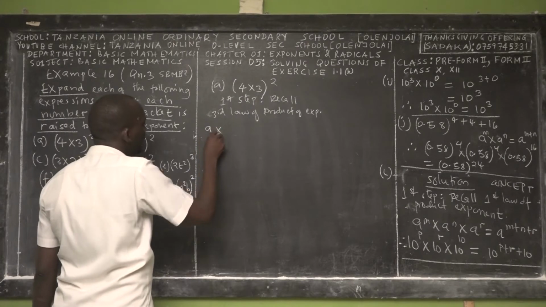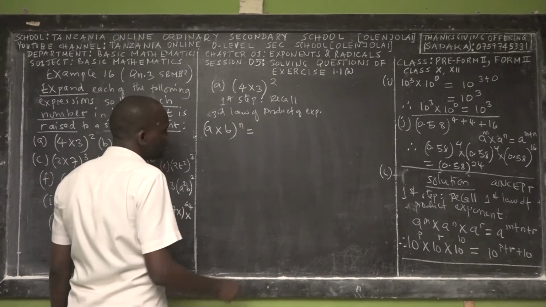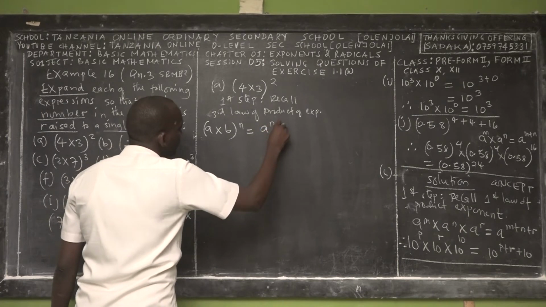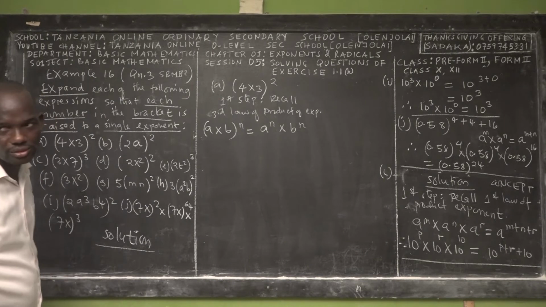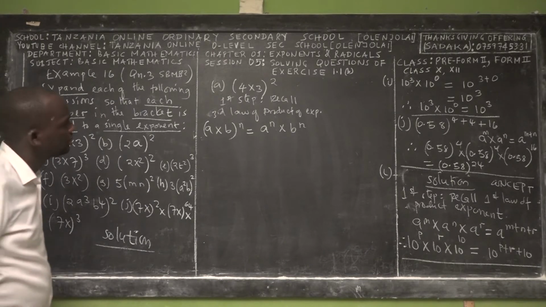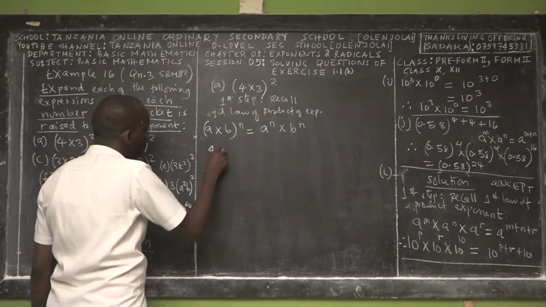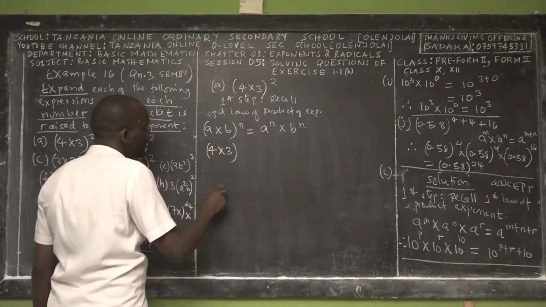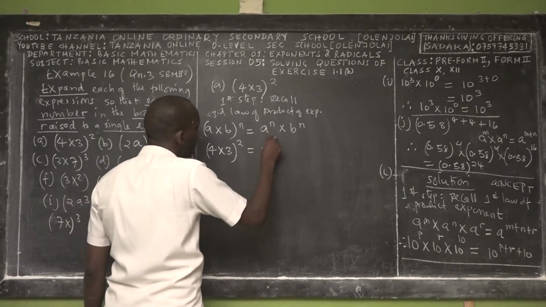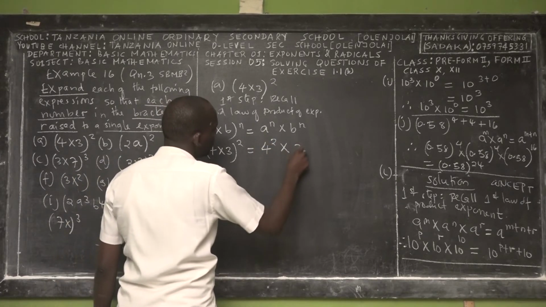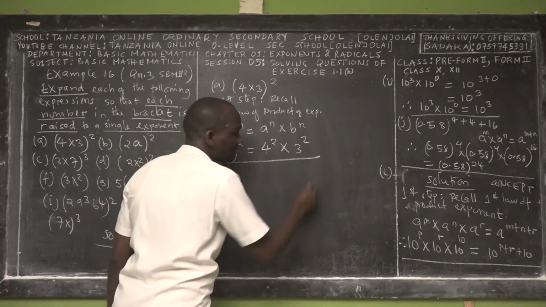It is stated that (A times B) power n, we say this one is A power n times B power n. You remember that? Yes. So if that's the case, 4 times 3, all squared, is equal to what? 4 power 2 times what? 3 power 2. So this is the response.